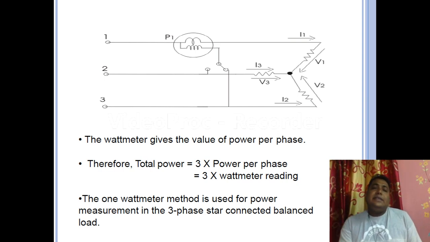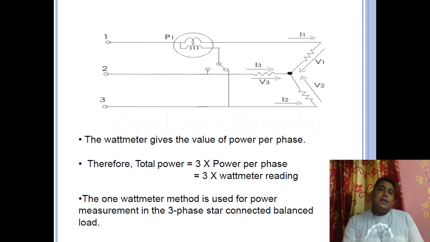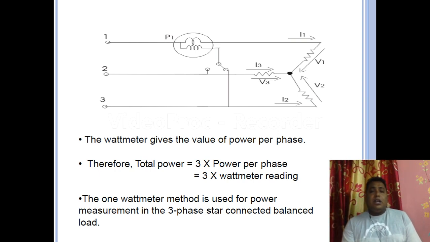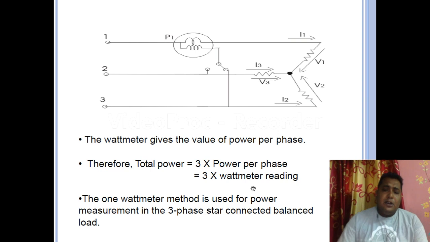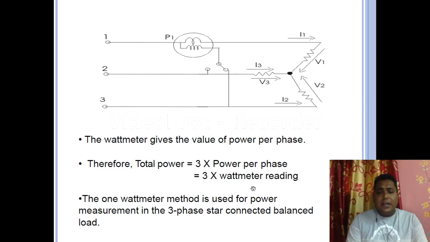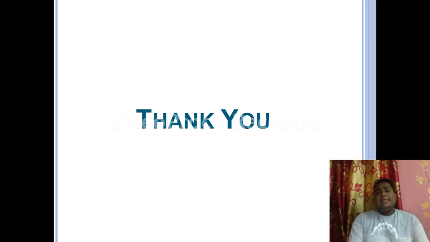That's why in each phase the power consumption will be the same, so in one phase we measure the power and multiply it by 3, and that will give us the total power. So 3 into power per phase gives us the total power. This is the method we can use, and this is all for today.